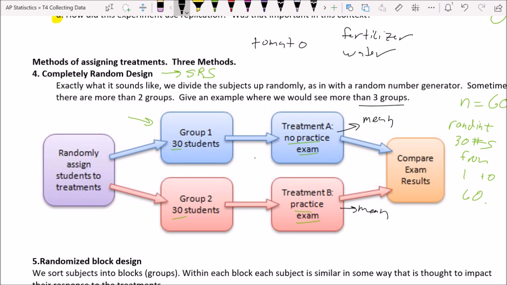So we had 8 different groups. So you would imagine that a diagram then would split out in 8 different ways. Now it looks like a lot, but that should be an easy way to actually help us keep track of which treatment is which and which group is which. Still, we would just compare the means at the end with the data. So that is completely random design. Just do be aware that it's not limited to 2 different groups.